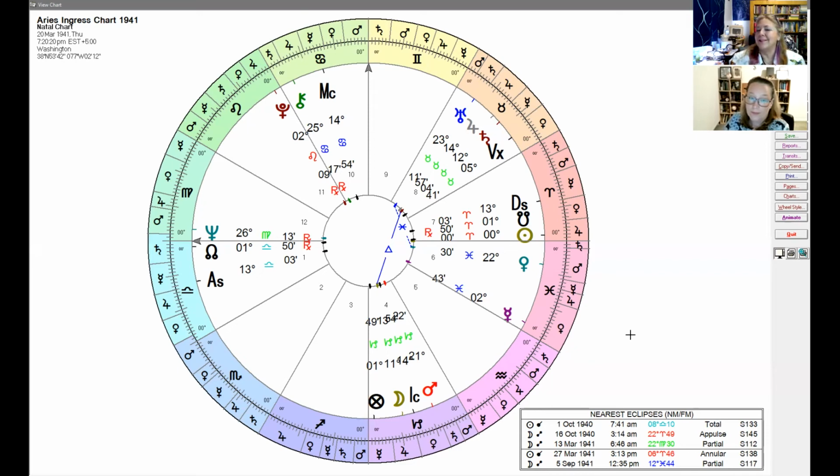Yeah, the sixth house and the 8th house have swapped rulers. Jupiter's in the 8th house and Venus is in mutual reception. That's interesting. They're a little bit wide for a sextile, but still.